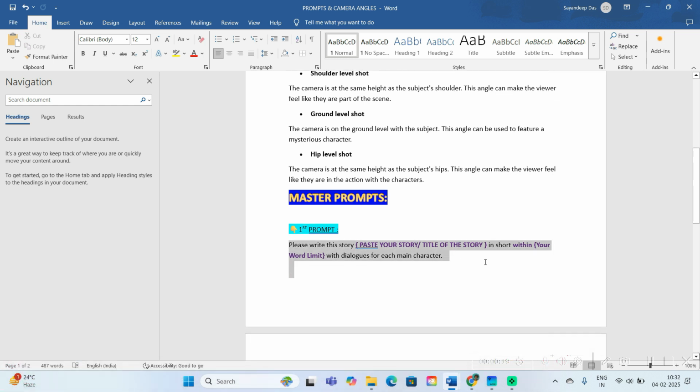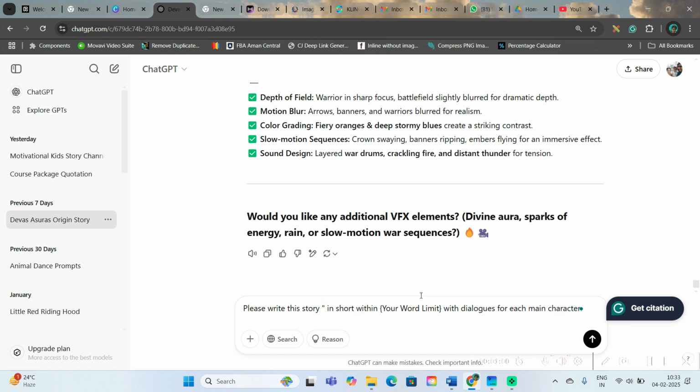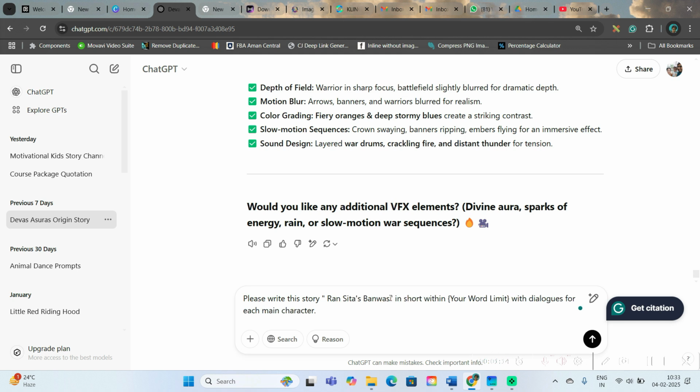Now take the first prompt and go to ChatGPT and paste it. This is how the prompt goes. Please write the story. Here you'll have to give the story in inverted commas: Ram Sita's Banvas. I am giving it in Hindi. Then within how many words, if you want to make it 1500 words or 5000 words, you give that, but since I am making a trailer, I will make it 200 words, with dialogues for each main character. Now this one, you don't give for the first one, you just give with story narration.